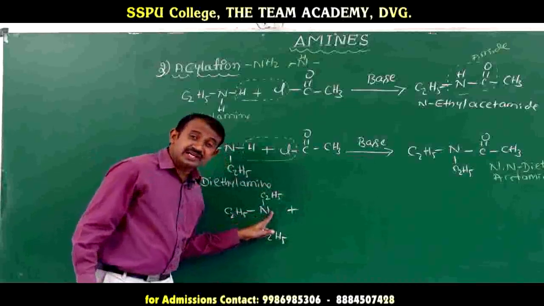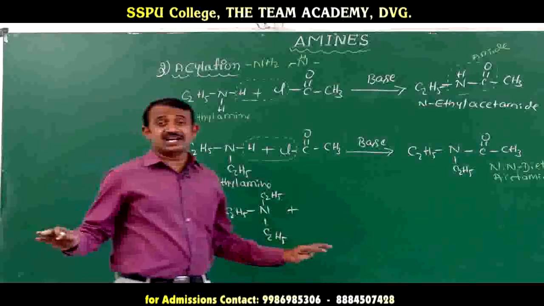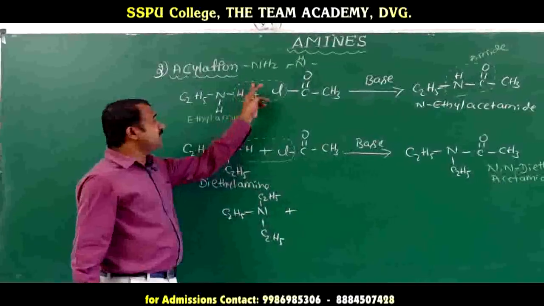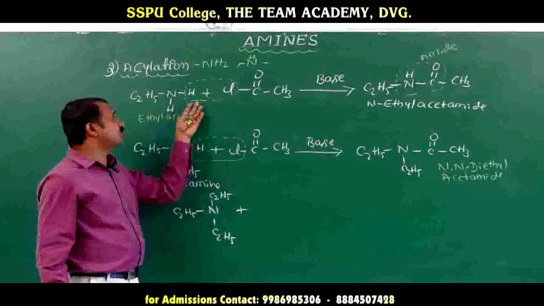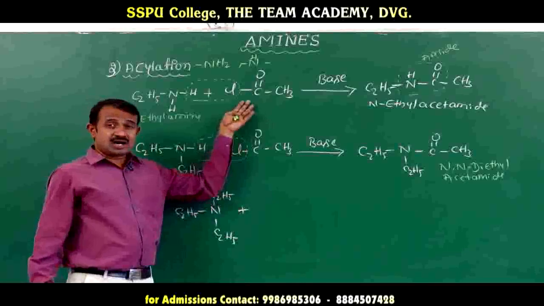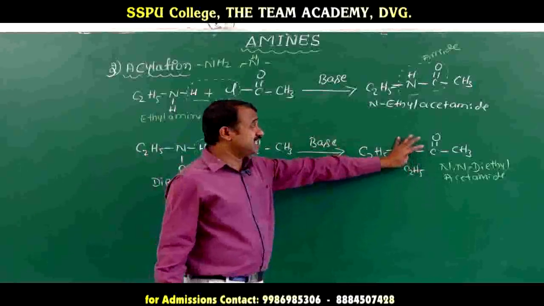Because it does not have a hydrogen, a tertiary amine does not undergo acylation. Only primary and secondary amines react with acetyl chloride, acetic anhydride or ester to form acid amide derivatives.